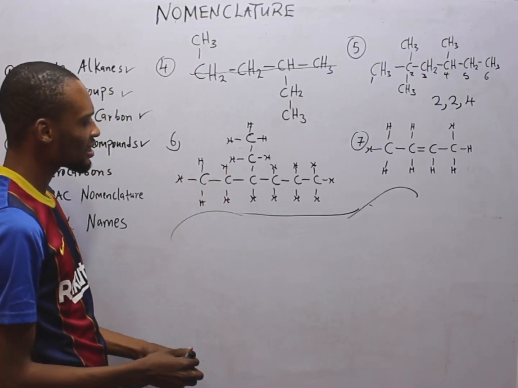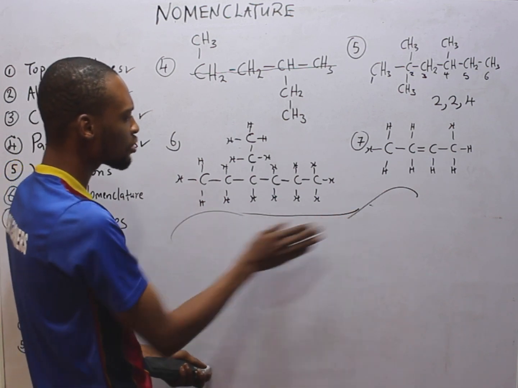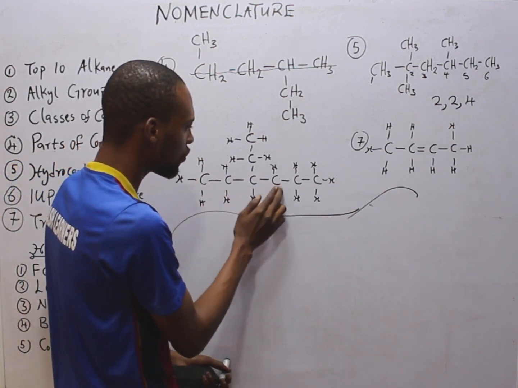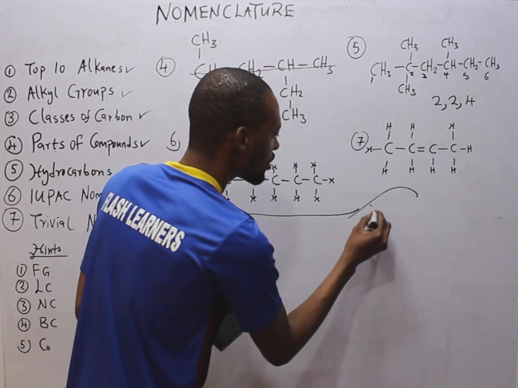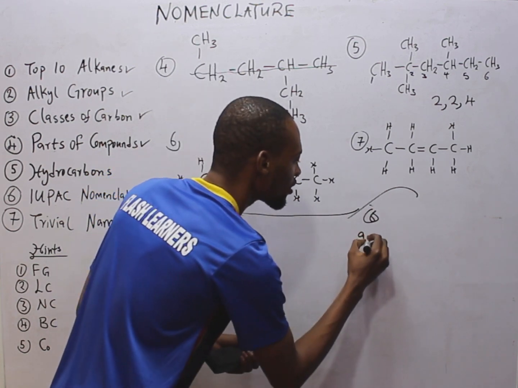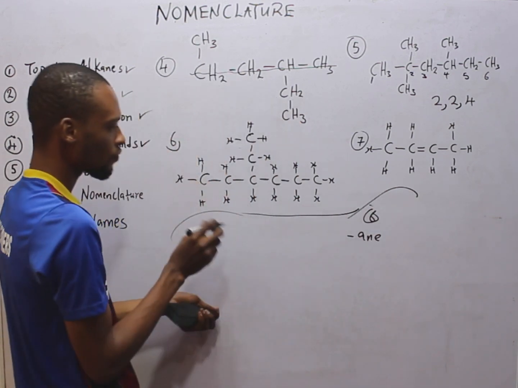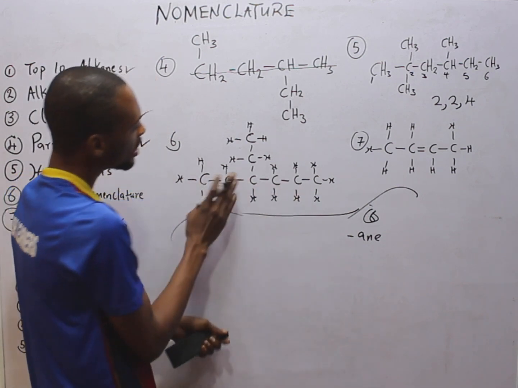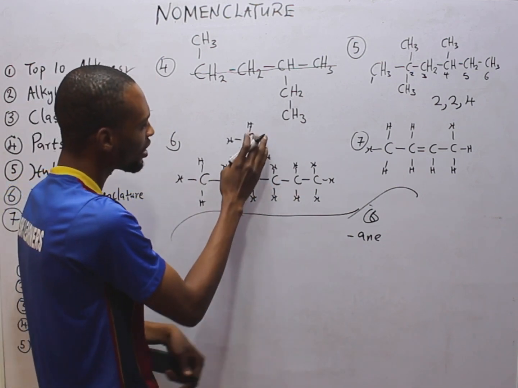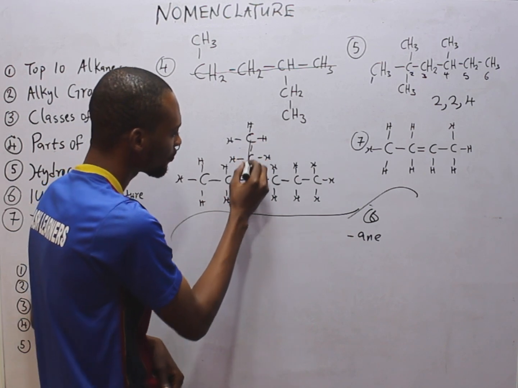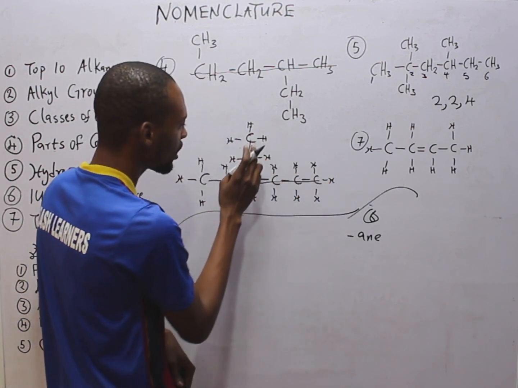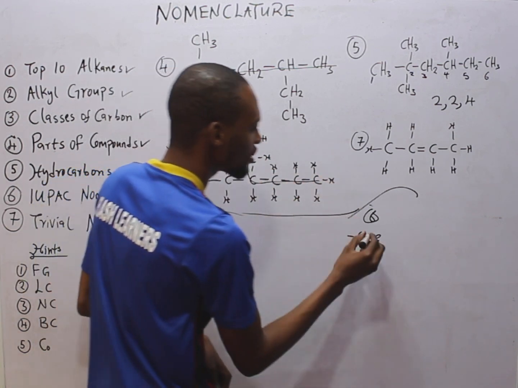Let's look at the longest chain. Counting straight, we have 1, 2, 3, 4, 5, 6. So 6. First we have the suffix for 6.